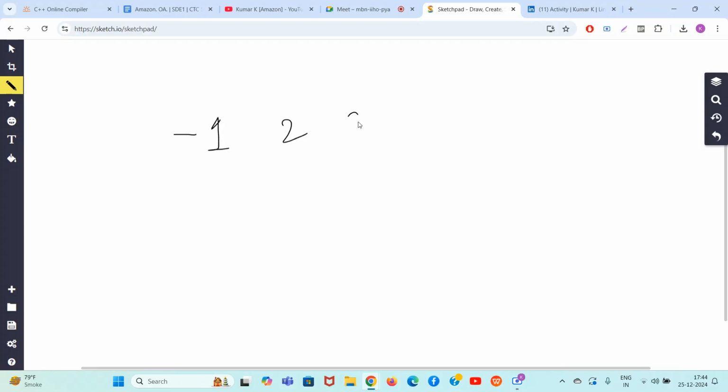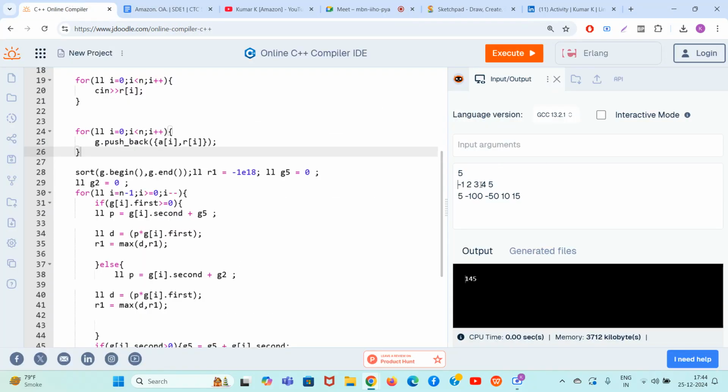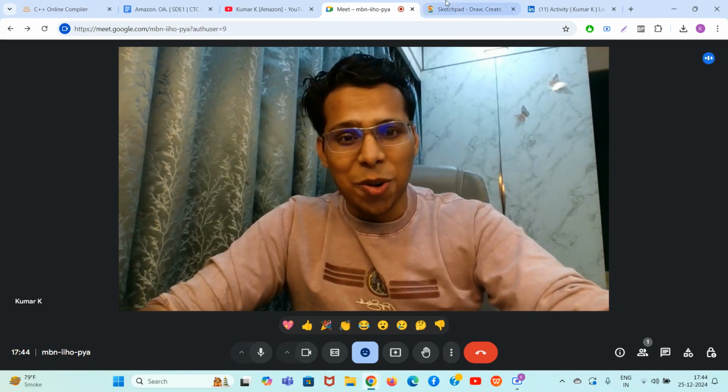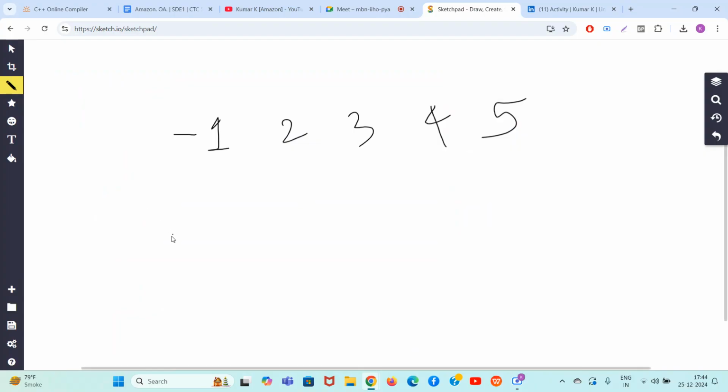Minus 1, 2, 3, 4, 5. Okay. And the next thing, I have sorted the array for ease of convenience. Ease of convenience, very important. Then, guys, the next thing is 5, minus 100, minus 50, 10, 15. 5, minus 100, minus 15, 10 and 15.